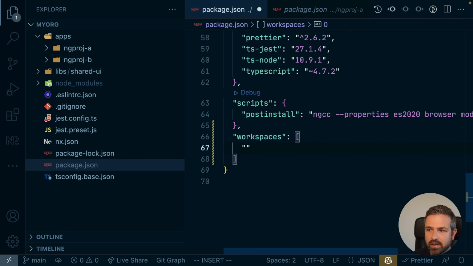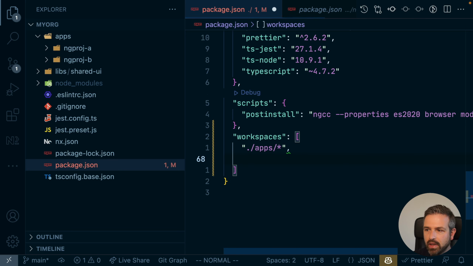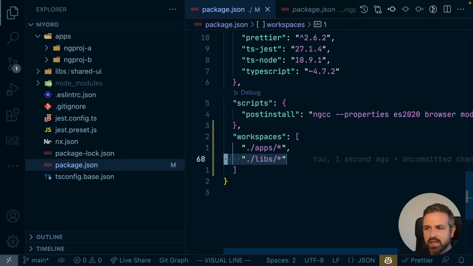Now in our case, it is in the apps folder. That's where our application lives. And then the next one would be the libs folder. So in this specific case, if we want to consume the build artifact of our library, we probably don't want to pass here the libs folder, but rather where the build output of that library is.